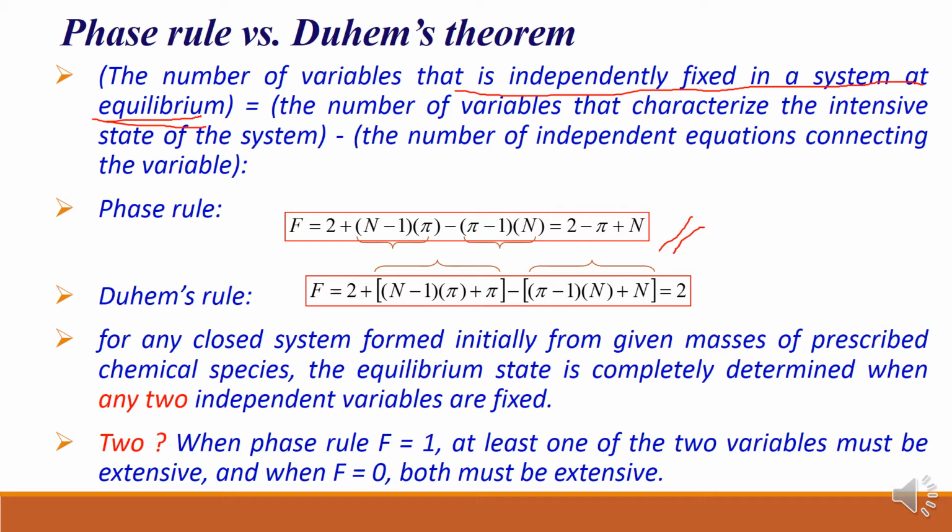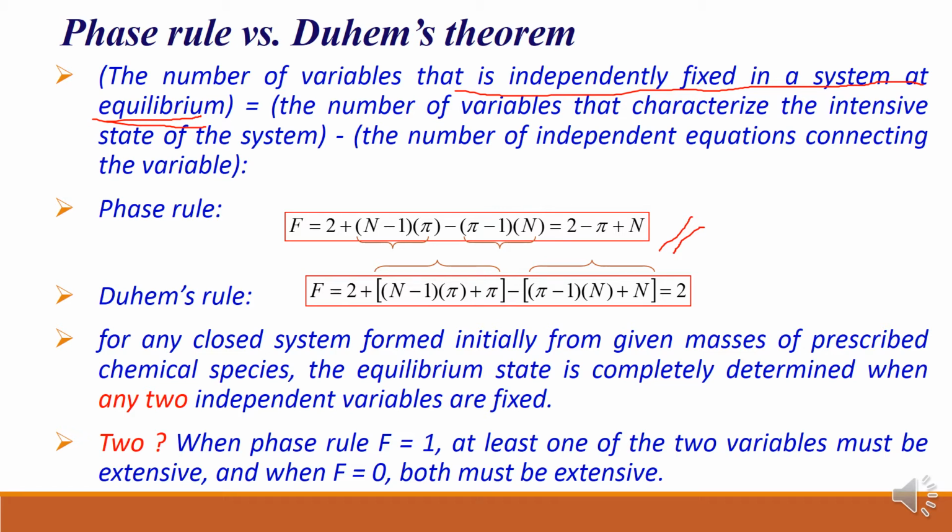In unit number 1 we have already seen the derivation of this, right? So F is equal to 2 minus pi plus N. Pi is the number of phases, N is the number of components. But one more thing, that is the Duhem theorem. It is less celebrated. Many times people generally use the phase rule, but in the Duhem theorem we have added some extensive properties.